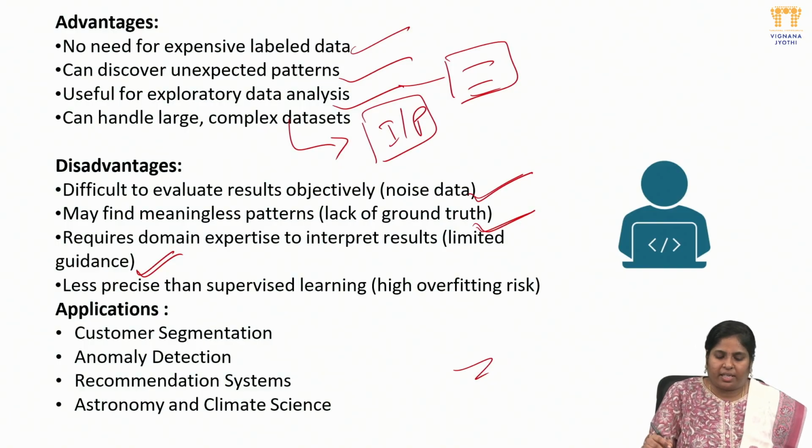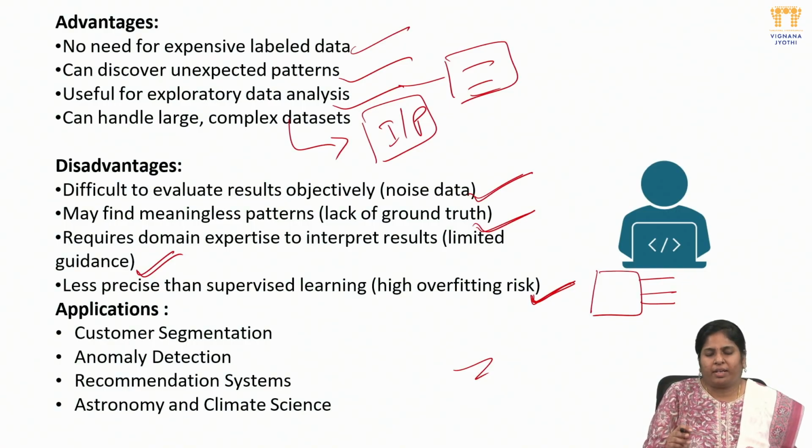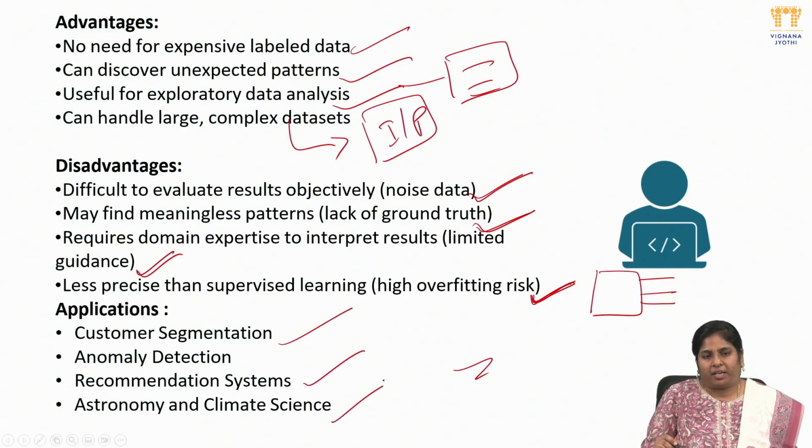Next, less precision than supervised, and overfitting risk. Overfitting won't be that effective at a very small scale, but at large scale we may consider overfitting issues. Because we are not providing any labels, sometimes the patterns will be very similar nearby features, so there is an overfitting risk. The applications are customer segmentation, which we already discussed, recommender systems, and climate science patterns.